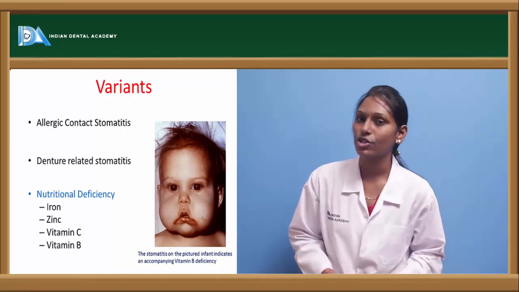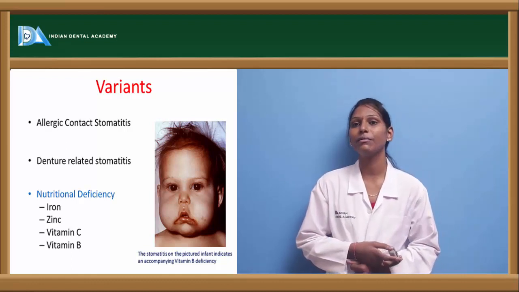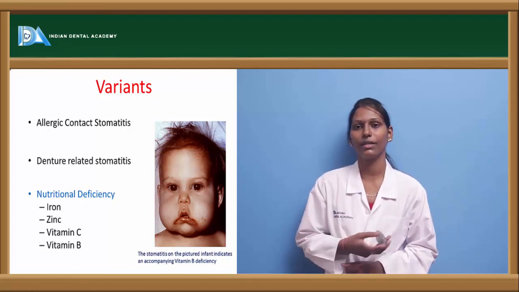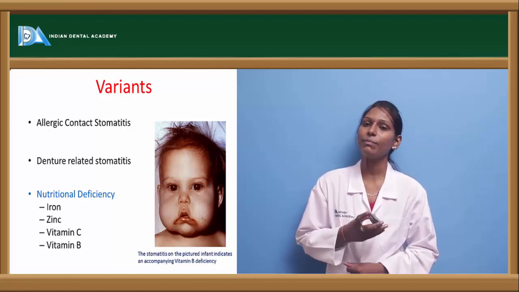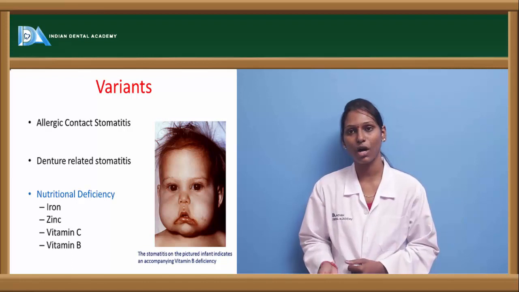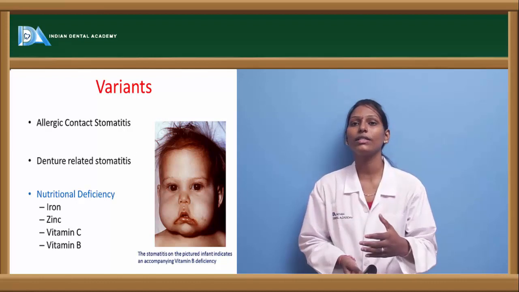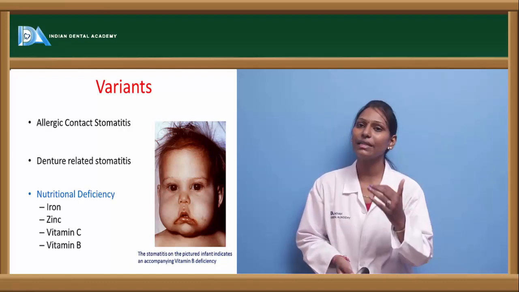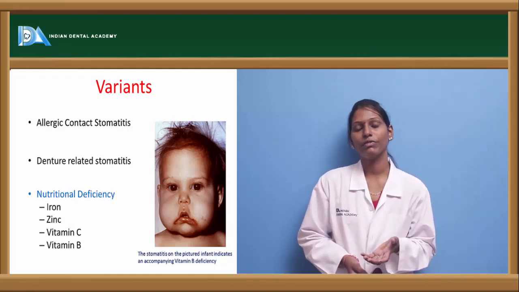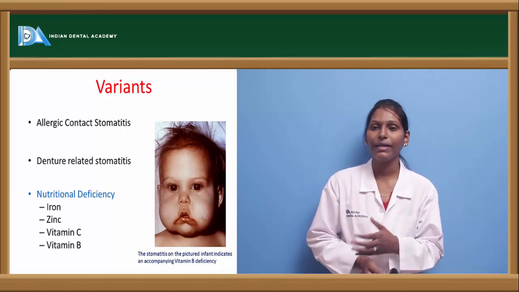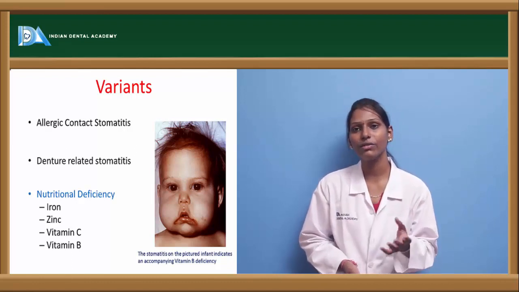Then coming to denture related stomatitis. This is one of the common types of stomatitis, actually seen in elderly patients or patients using dentures, especially removable partial dentures or complete dentures. In this case, if the patient does not maintain his or her dentures properly, if the denture is not washed properly, or if the denture is being used for a long term, then beneath the denture there will be candidal growth or other microbial growth, which in turn will cause inflammation of the palate or the areas wherever the denture base is touching the mucosa. In these conditions also it will lead to stomatitis.